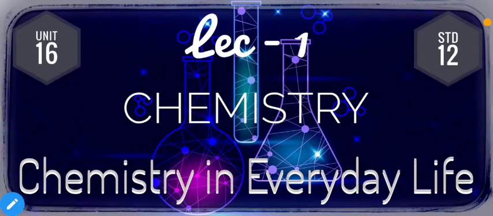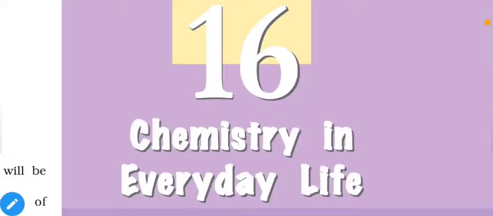Hello students, welcome. Today we are going to start a new unit, unit 16, chemistry in everyday life. In this unit we are going to discuss, as the name suggests, chemistry in everyday life. That means in different categories we use different types of chemicals or chemical reactions. We are going to learn more about the chemistry involved in our daily routines. So let's check the objectives of this unit.